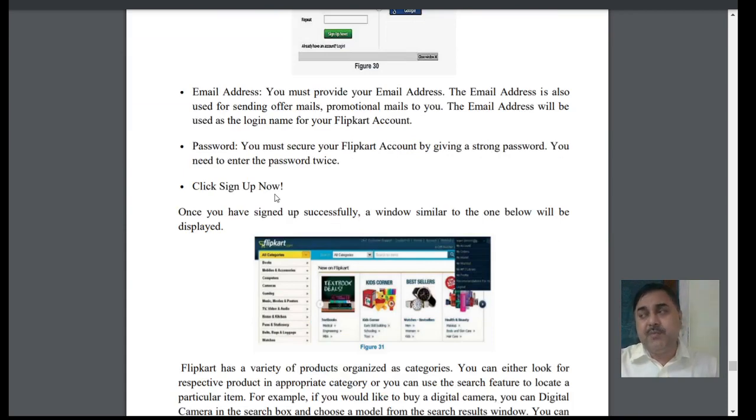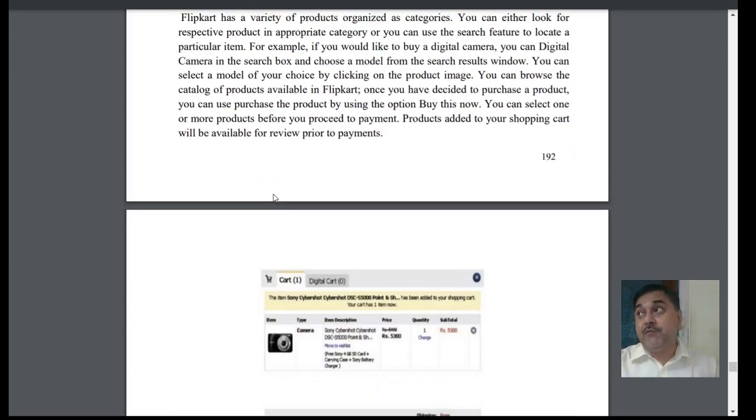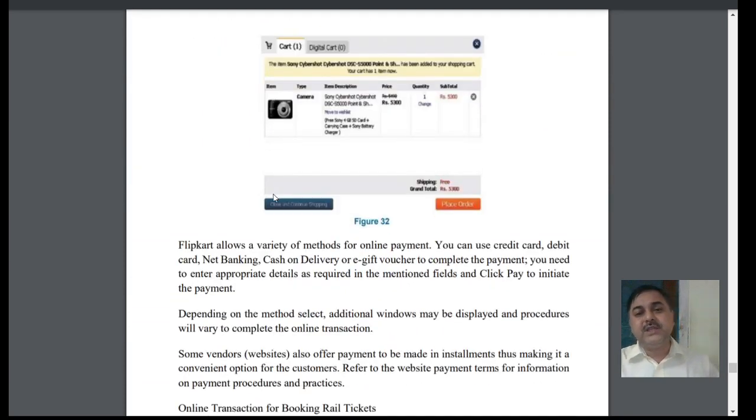We have to sign up, though nowadays it is not so much required, isn't it? For IRCTC, you have to be a member, then only you can book tickets from there. So these are the options that we have: booking online tickets, purchasing products, cash on delivery, net banking, sending money to some school or office.